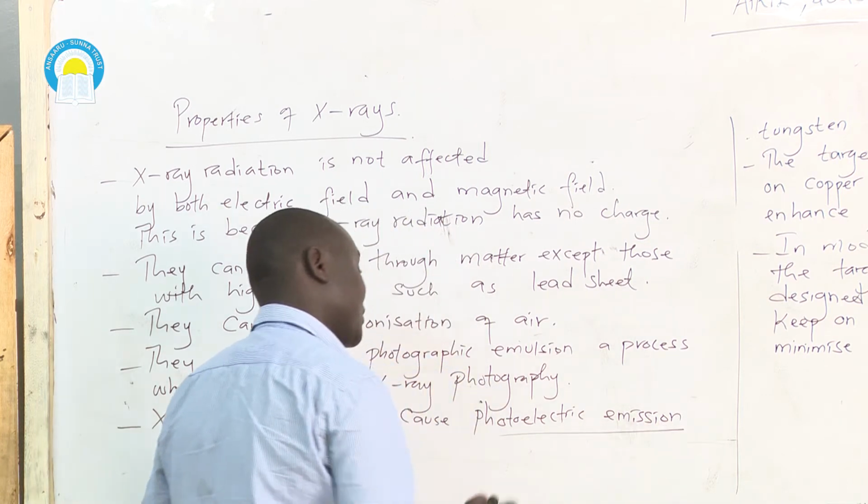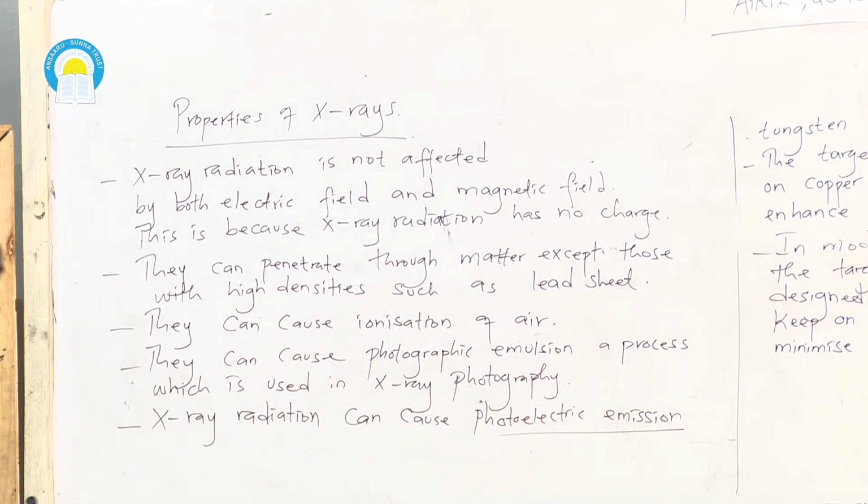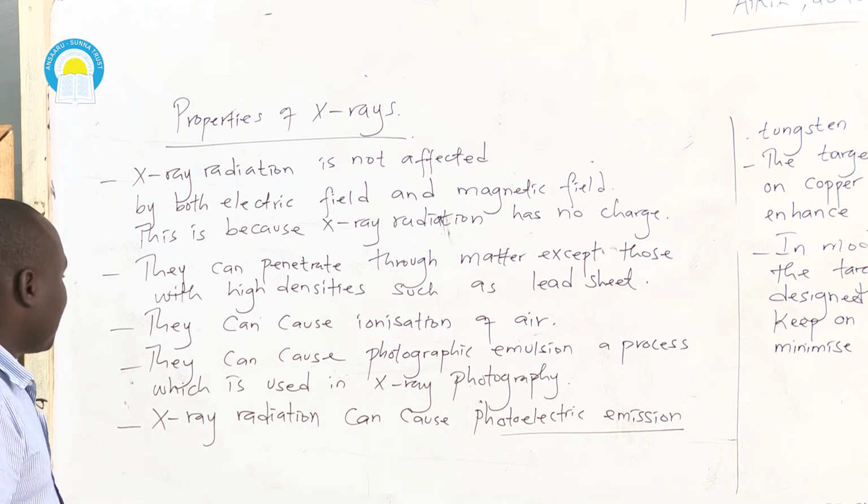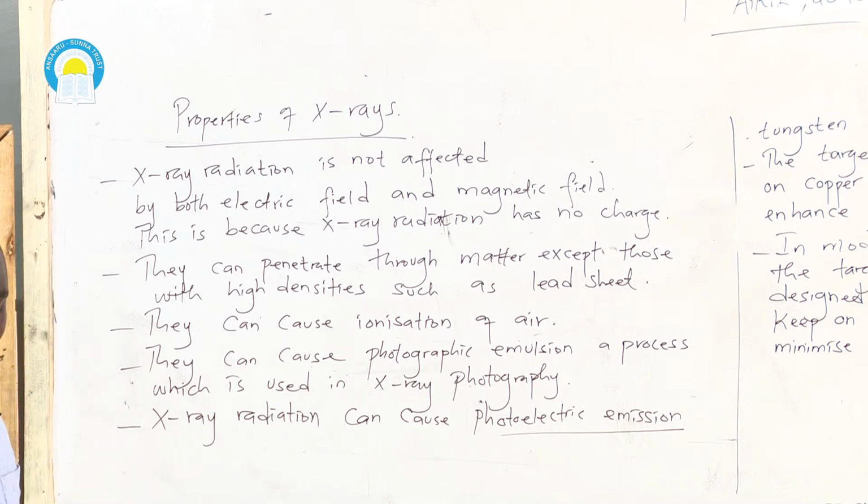Now, what is photoelectric emission? This is a process whereby electrons are dislodged from the metal surface by subjecting the metal to high frequency radiation. That is known as the photoelectric effect. What else are you supposed to know about X-rays?